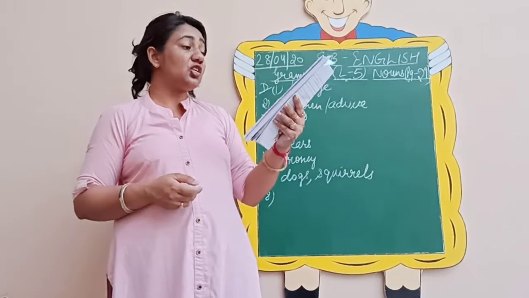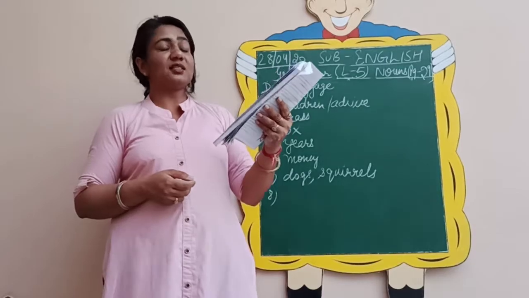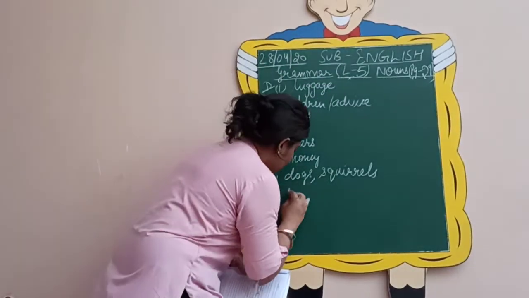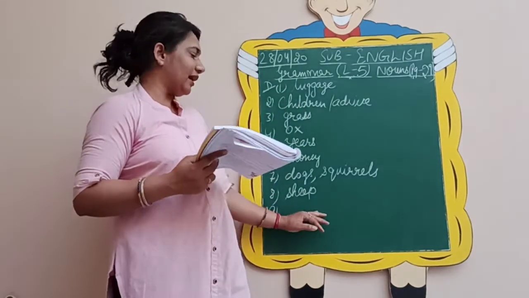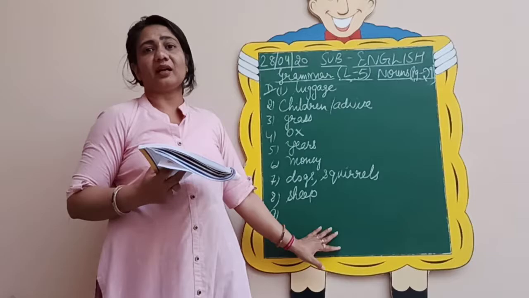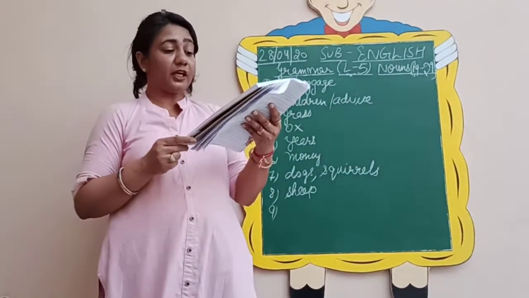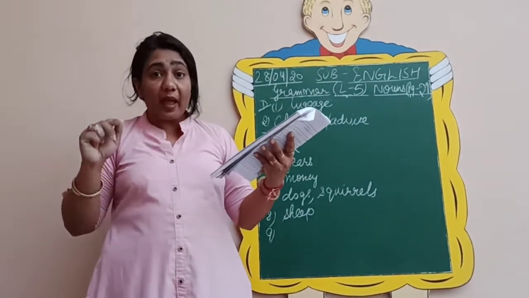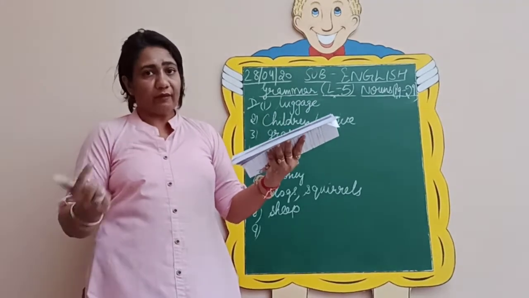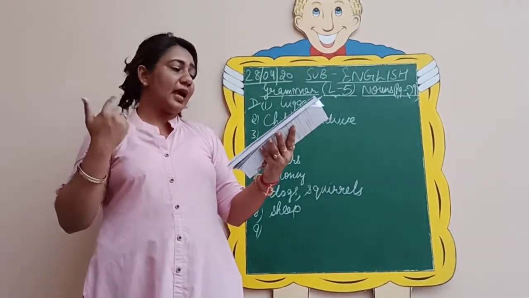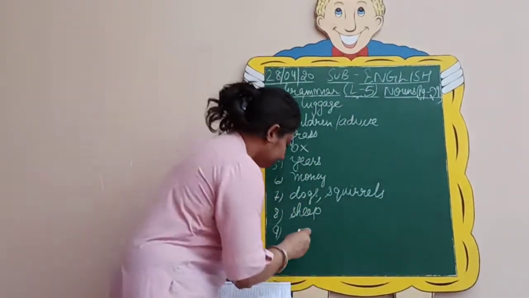Javed has many sheep in his farm. Already told. Javed has many sheep. It is not sheeps. Sheep is taken as plural only. So we will write sheep. There is no such word in English as sheeps for plural. Vaishali has broken her favorite pair of shoe. Now pair of shoe. Pair means always you will wear shoes on the left foot and the right foot. So Vaishali has broken her favorite pair of shoes.